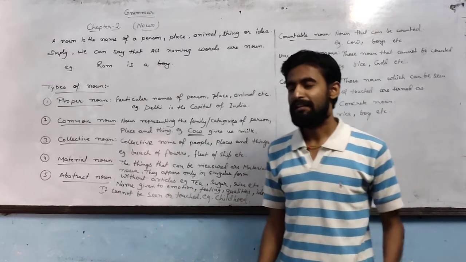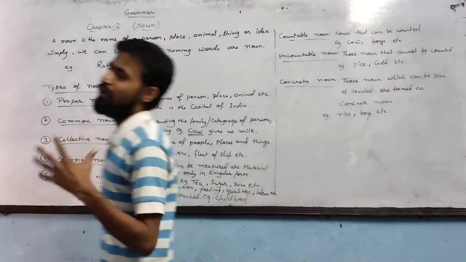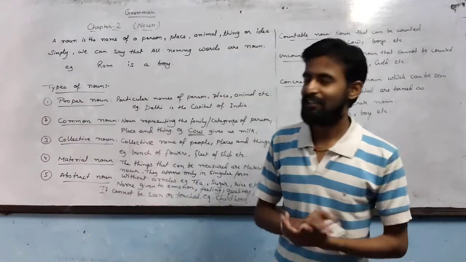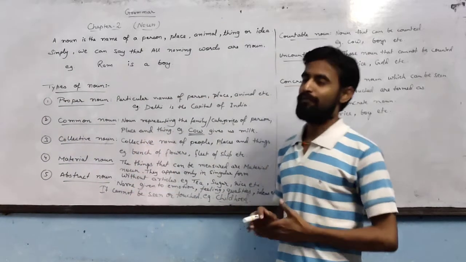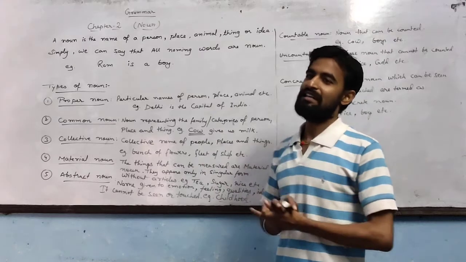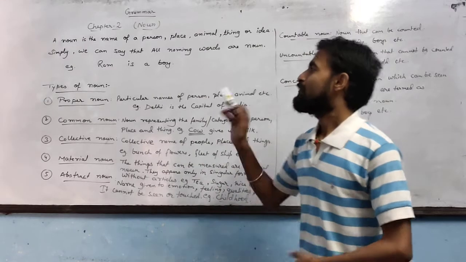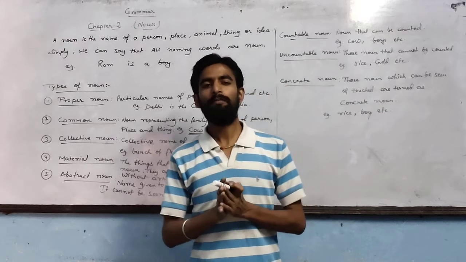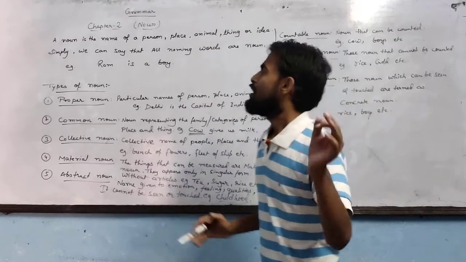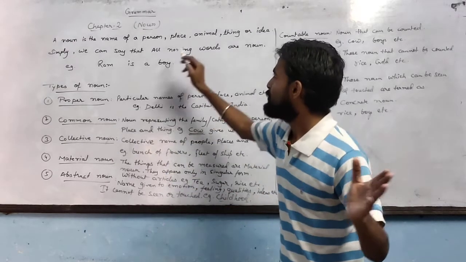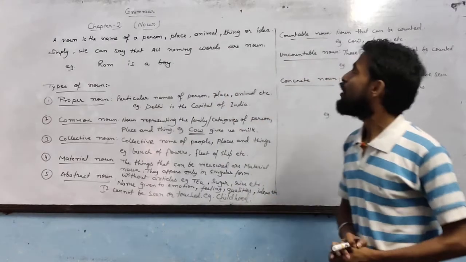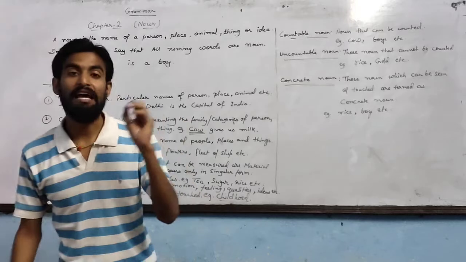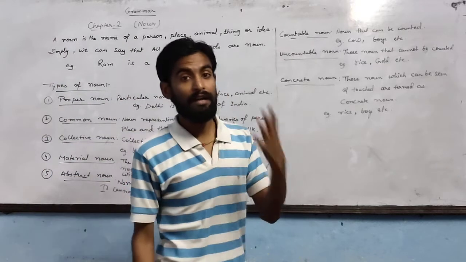You have already known about the definitions of noun, the proper meanings of noun and the types of noun. But we are again here to discuss the noun. First of all, what is the simple definition of noun? Noun is the name of person, place, animal, thing or idea.